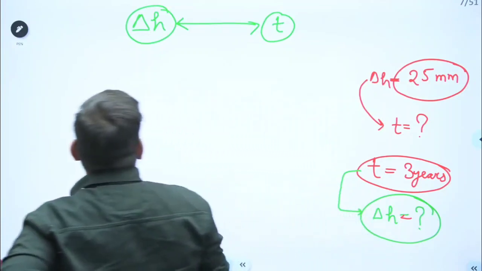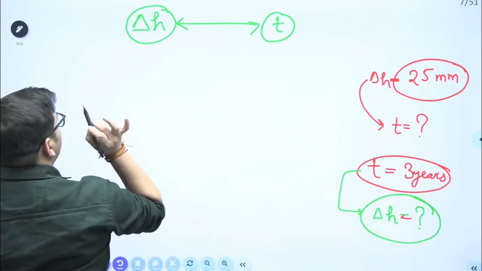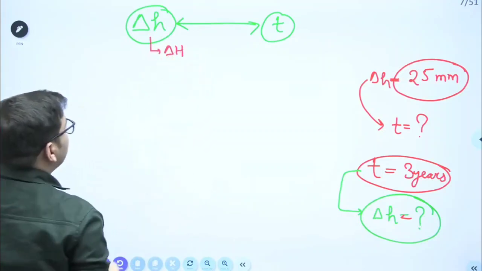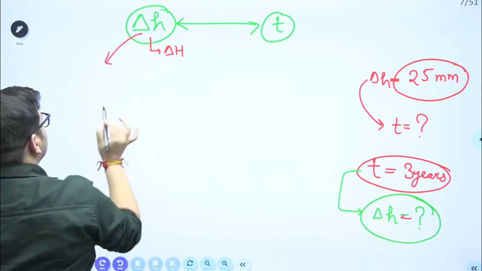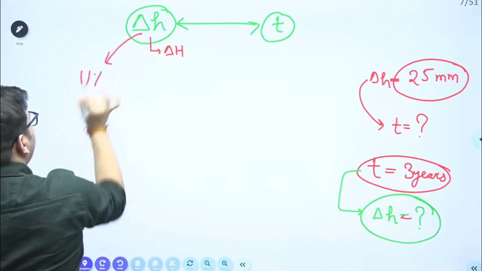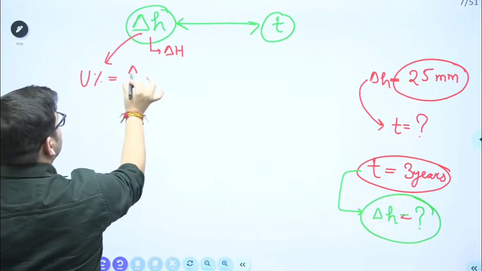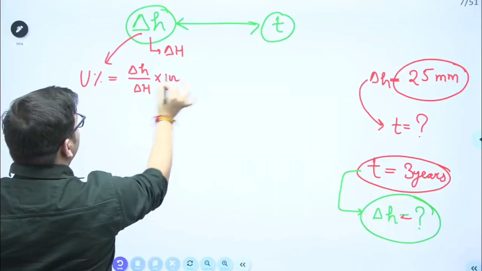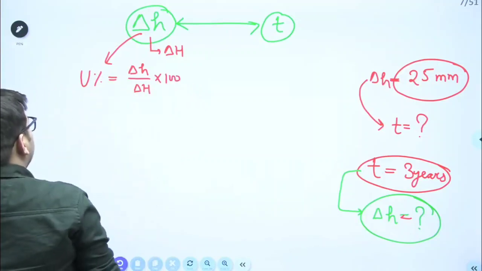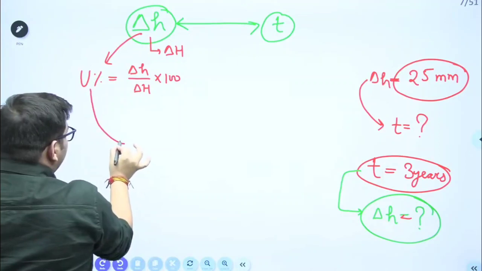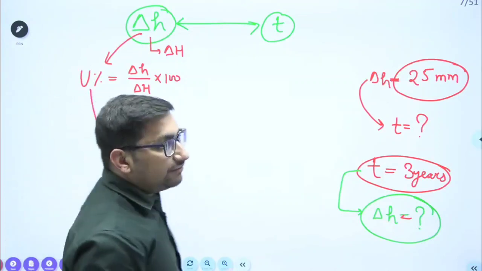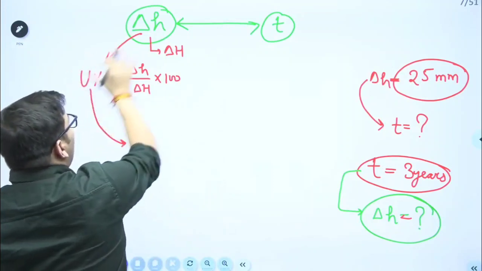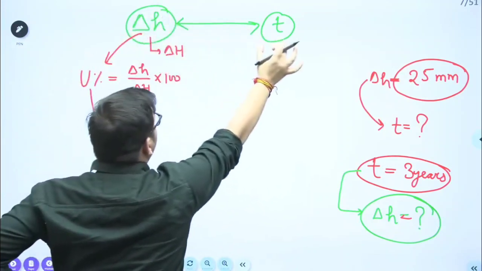Now try to see. If delta H is given to me, I'm assuming that total settlement is also known to me. I can find out what is my degree of consolidation, that is delta H upon capital delta H into 100 if I am taking it in percentage. Now this degree of consolidation is related with the time factor. So time factor is the quantity which relates degree of consolidation, or this settlement value, with time.